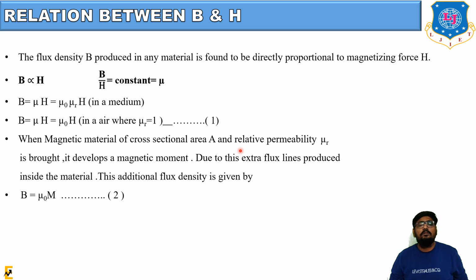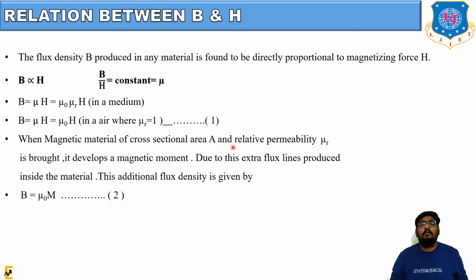So B is equal to mu 0 into mu r into H in any medium. If we are talking about air, then mu r is equal to 1, so B is equal to mu 0 into H.